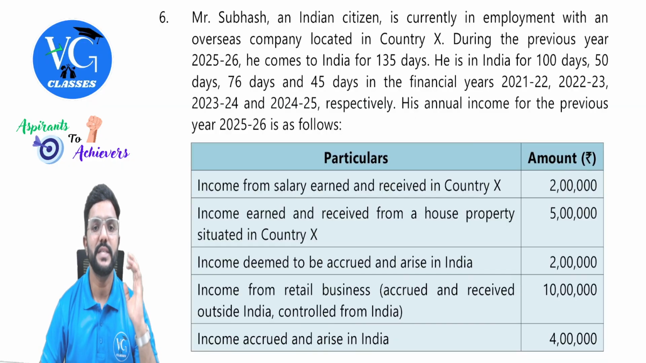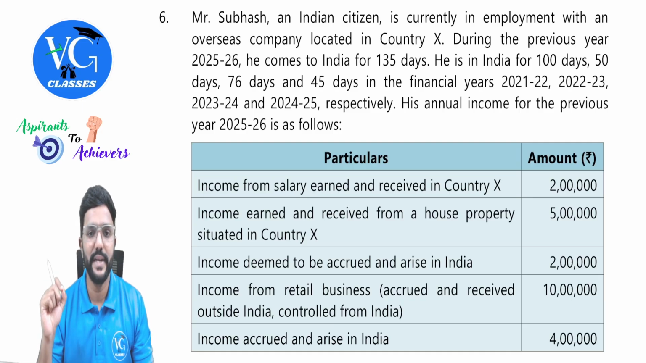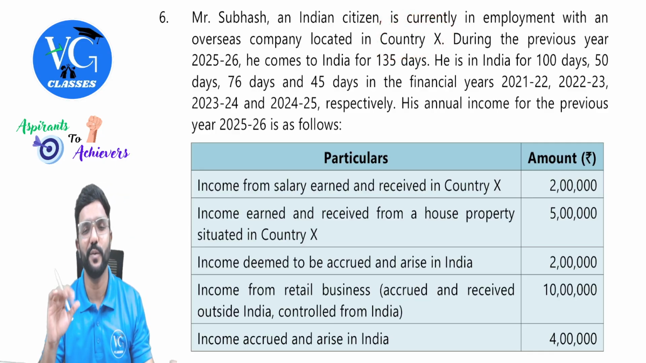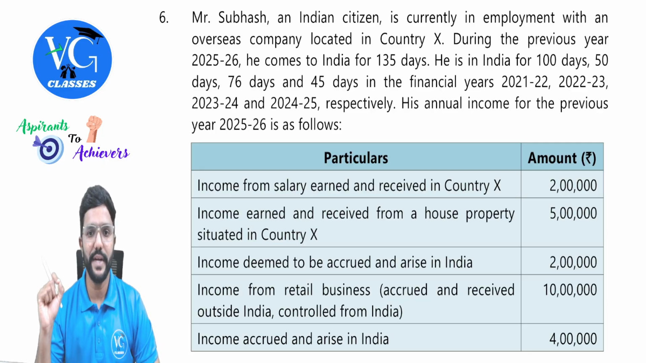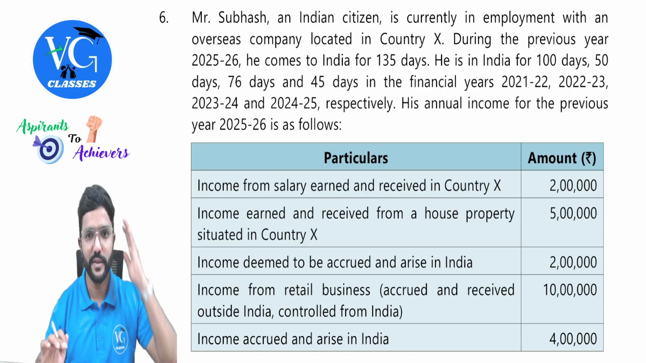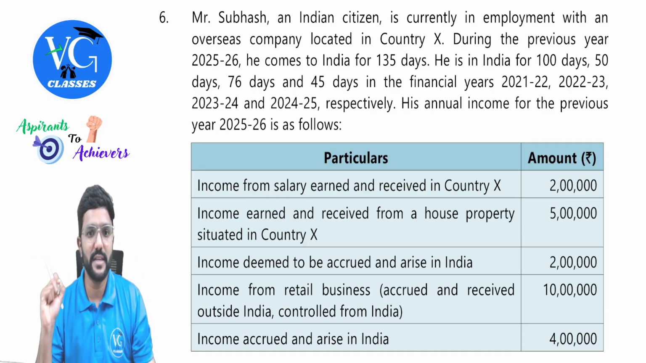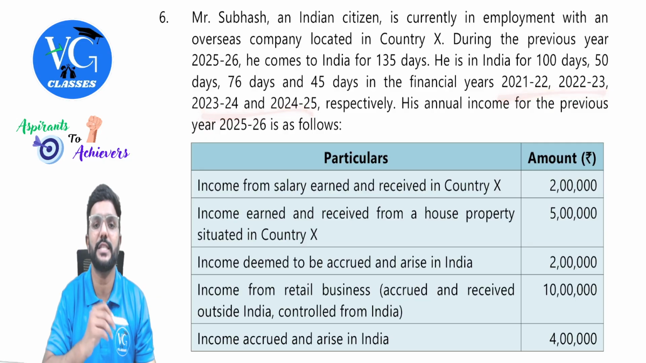Mr. Subhash, an Indian citizen, is currently in employment with an overseas company located in country X. So outside India. Don't worry which country this is. Outside India. During the previous year 25-26, he comes to India for 135 days. Okay. So first condition is already ruled out for residential status. He is in India for 100 days, 50 days, 76 days and 45 days in the financial years 21-22, 22-23, 23-24, 24-25. So they are giving the number of days of stay during the last 4 years.